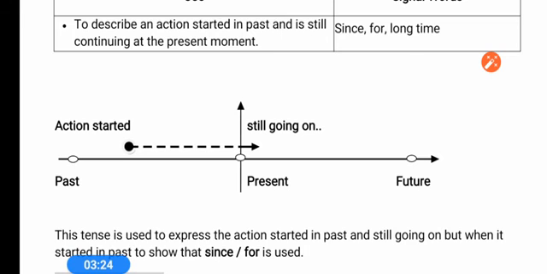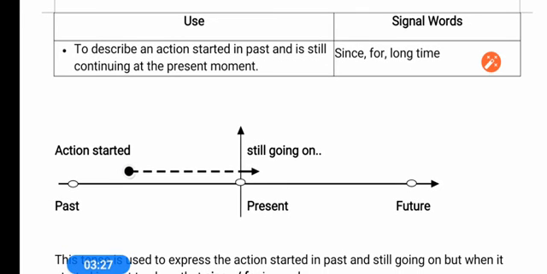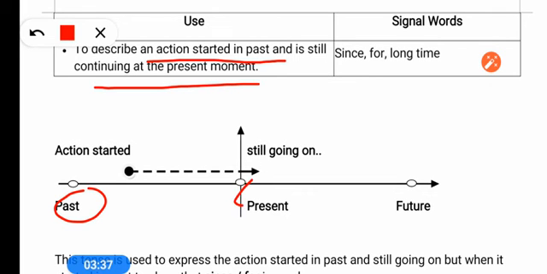But before you understand that, where it is used: this present perfect continuous tense is used to describe an action started in past and still continuing till present, means still it is going on, the action has not finished. For example, we started studying in the morning and still we are studying, it has not ended. So for such action we use present perfect continuous tense.